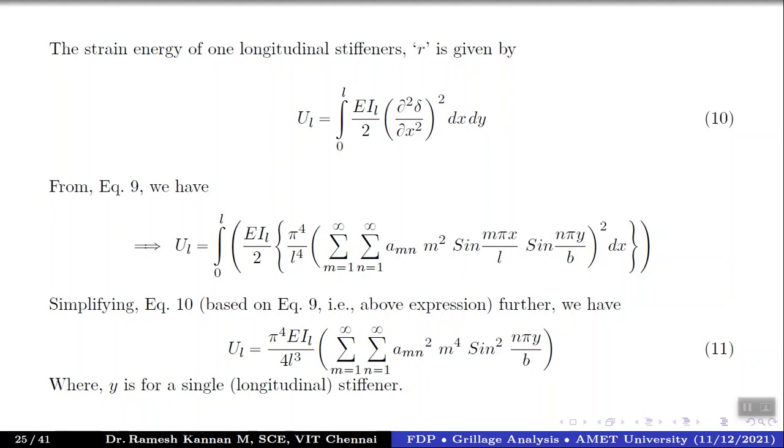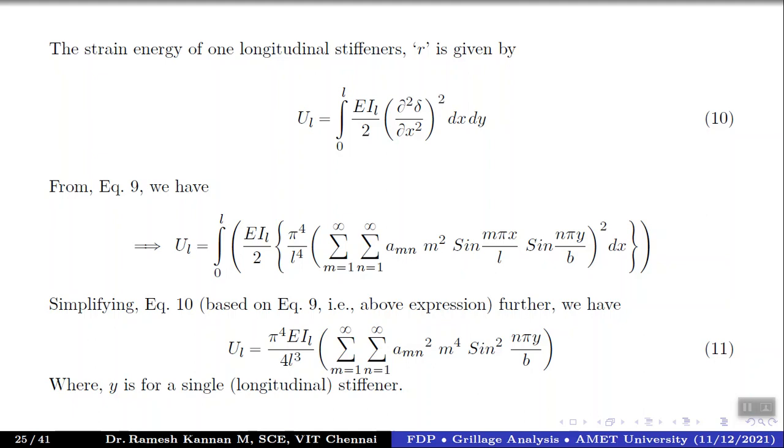And in fact, if you find the strain energy of a transverse stiffener, you can pretty well convert that into a longitudinal stiffener as well. So for this case, we'll take a look at the longitudinal stiffener. L stands for longitudinal stiffeners, equals the limit 0 to 1, integration of EI1 divided by 2, (∂²δ/∂x²) the whole squared.